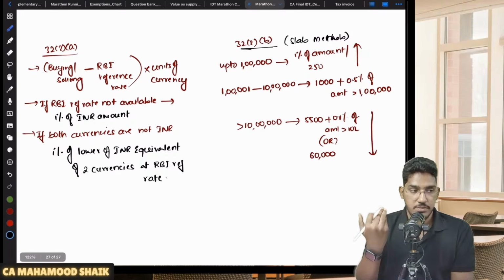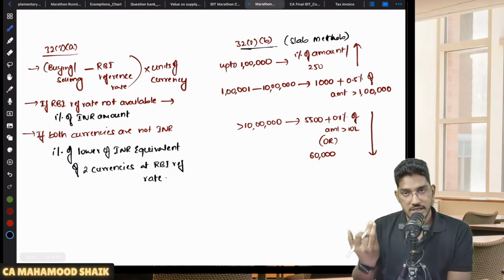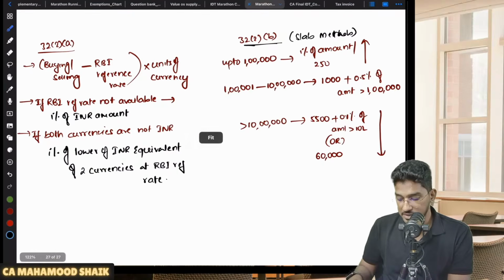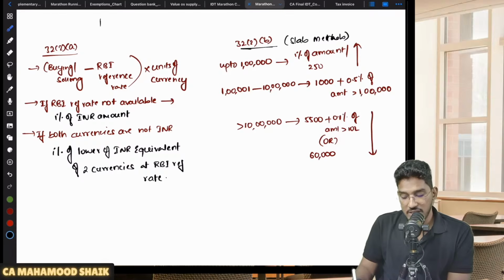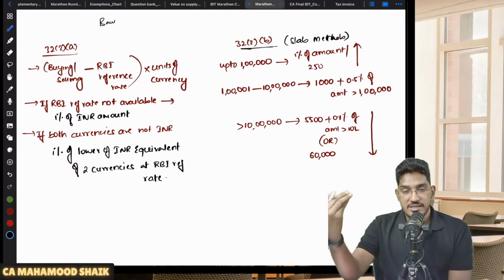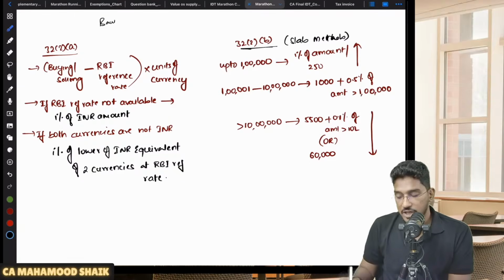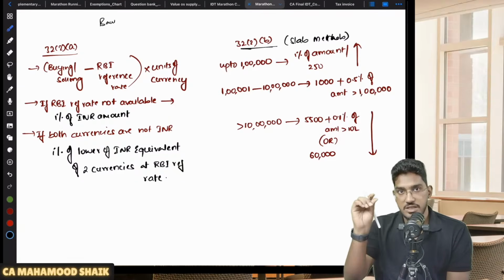So one simpler method of determination of value they are saying is, in case of foreign currency, in case of forex transactions, you take either buying rate or selling rate depending on what transaction the bank is doing. Let us say, for example, the bank is buying the currency: that buying rate minus RBI reference rate, or the bank is selling the currency: selling rate minus RBI reference rate, into units of the currency, that will be considered as value.